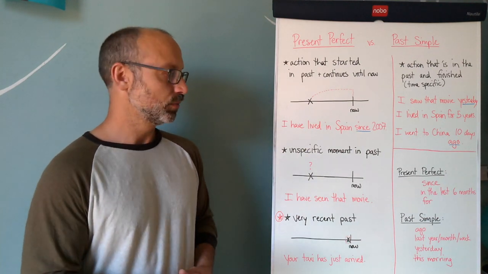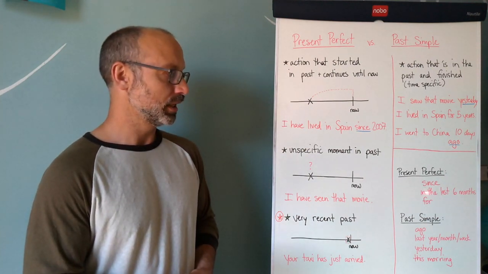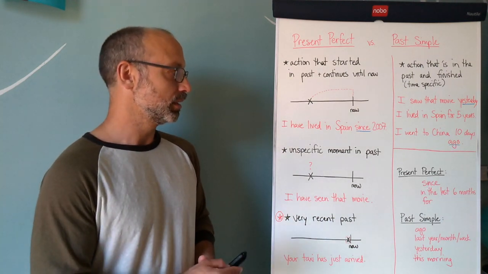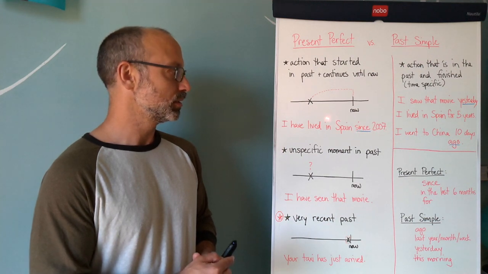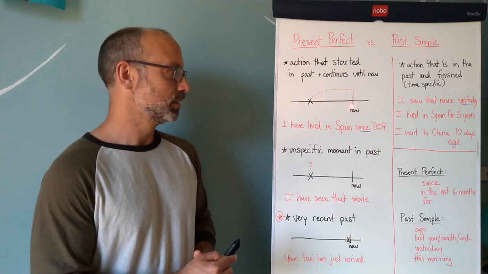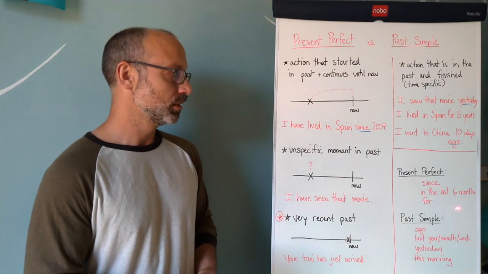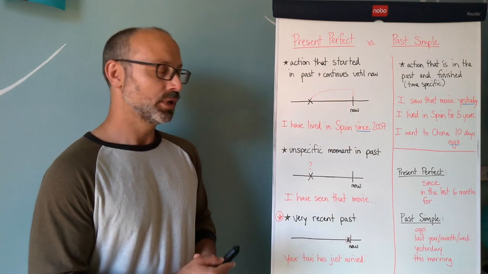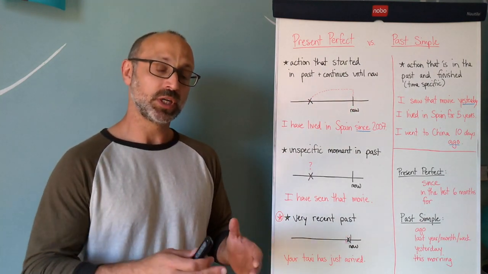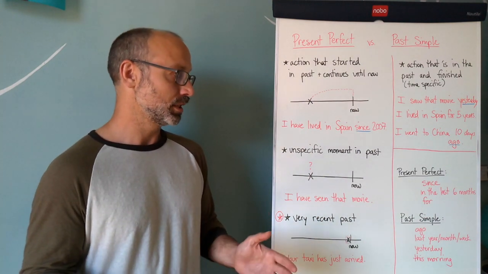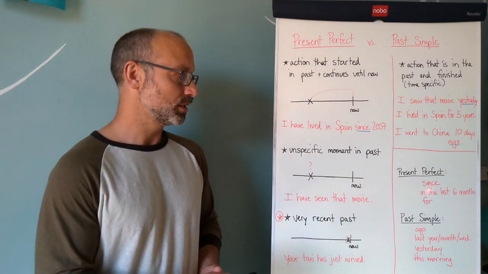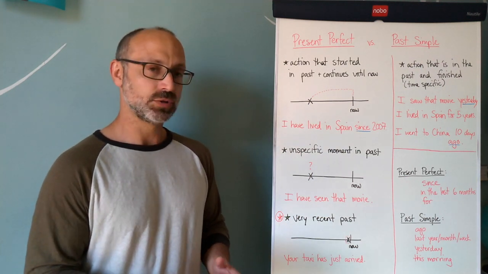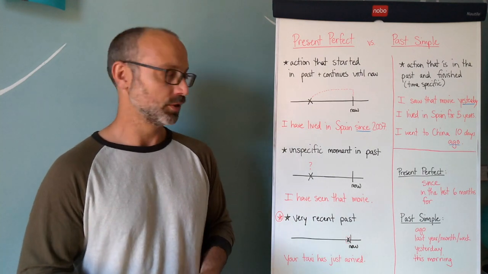So the reason that these two expressions work in the present perfect is because they refer to a period of time. Like you can see here, since 2007. So this is 2007 until now. That's the meaning when we use since. In the last 6 months would be the same: 6 months ago until now. So whenever we incorporate this concept of a period of time into our sentence, we can do this with since and in the last, etc. And these are two expressions that are very, very commonly used with the present perfect.